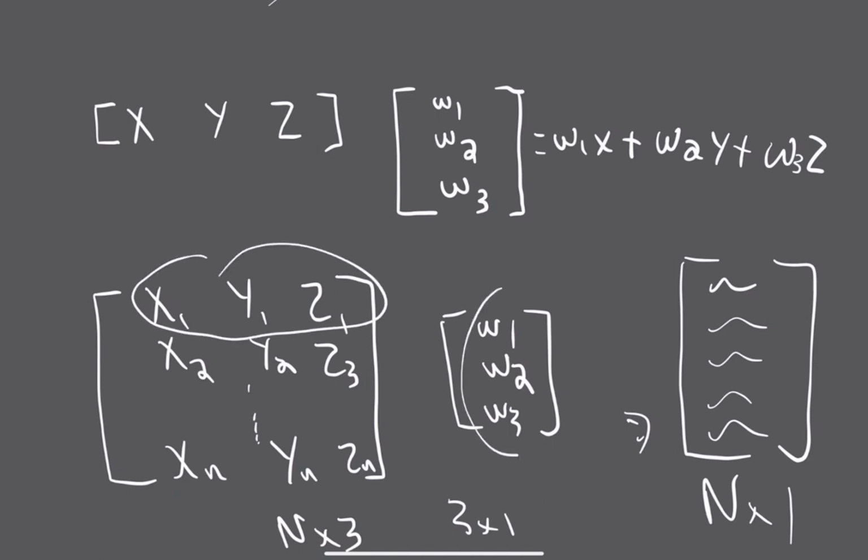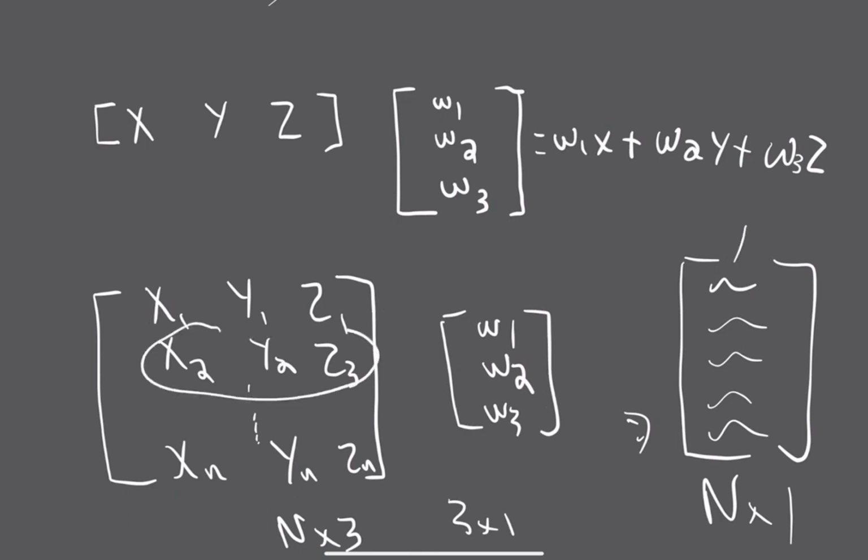If you remember how to do the matrix multiplication, it's not super important. It'd be this row times this column, and that would be the first entry in this vector over here. Then for the next person, it would be their row times this whole column, dot producted, and that's the next number over here. So doing this for all the people is essentially like doing get model prediction, what we did over here, for each and every person, except it's a lot more efficient. And this is basically all you need to know for at least the forward pass of linear regression. So feel free to try out the code now.